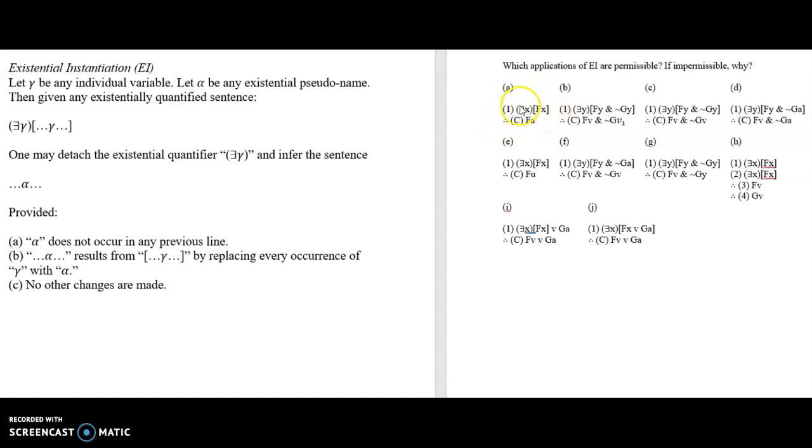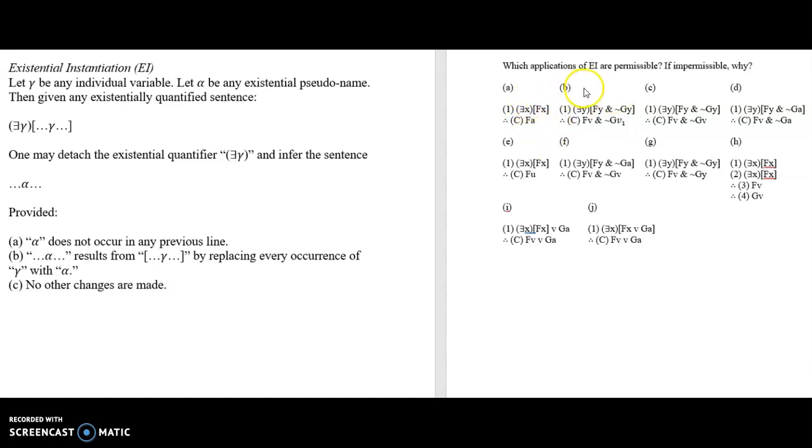Here you know that at least one thing is F. Does it follow that the particular thing a has the property F? No, right? Just because there's at least one thing in Santa's bag that's a good present, it doesn't follow that the particular thing a in Santa's bag is a good present. So this is impermissible, and alpha has to be an existential pseudonym. You cannot go from an existential to a particular constant. Remember, existential and universal quantifiers introduce ways of speaking generally without referring to a particular thing. So this speaks generally and doesn't refer to any particular thing, and therefore you're not allowed, as a matter of unaided logic, to conclude something about a particular thing.